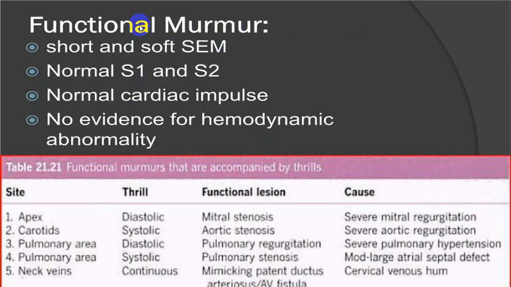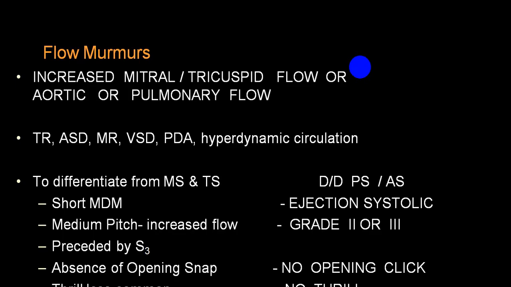Functional murmurs are the murmurs which are across the normal valve because of the increased blood flow. We are not going into detail. When we come across the individual congenital heart disease and valvular heart disease, we'll be mentioning how exactly they are produced. So these are all the different flow murmurs which are produced in different conditions. Don't try to remember at present.